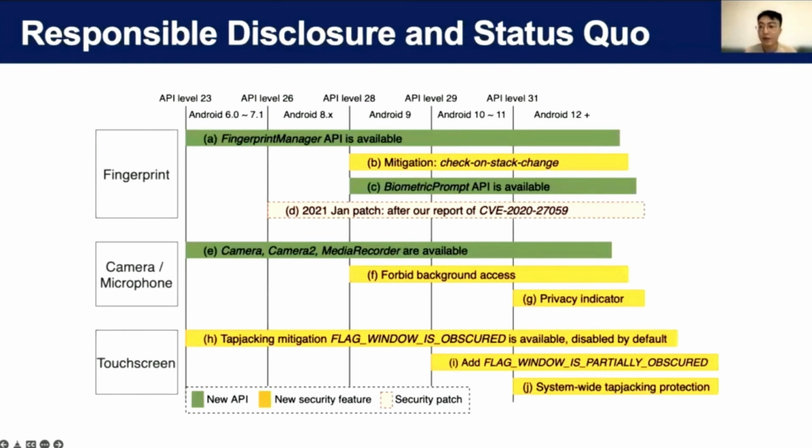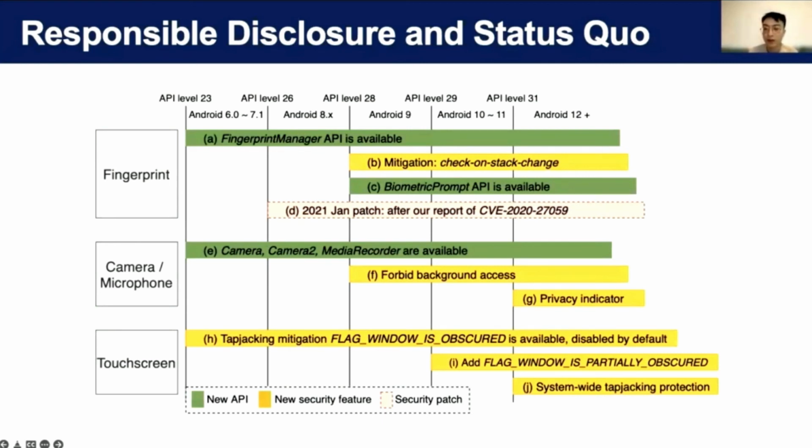We have sent several reports to Google and affected app vendors. The mitigation bypass we identified in the fingerprint API was patched in January 2021 with a CVE ID assigned. The patch for the race condition bug is also ready and will be released soon. This diagram summarizes the Android system API mitigations for different physical input interfaces. Our study was mostly conducted when Android 11 was the latest. After Android 12 was released, we noticed a few interesting changes.